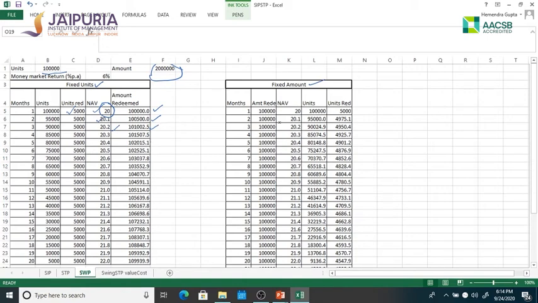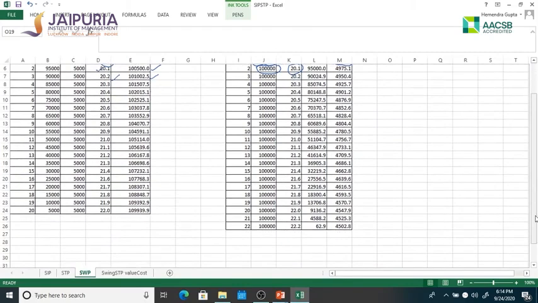Another way is, okay, fine, now I do not want to go by this. I want a fixed amount of money. So here the units were fixed; here I'm fixing the amount. So obviously in this case, the first month you're getting 100,000, so you're selling certain units. Next month you're redeeming 5,000 units for it. Next month again you want 100,000 rupees, but the NAVs have gone up, so now you're selling fewer units. And therefore, every month you are getting 100,000 by selling certain units, and this will continue as long as you have units in your account.